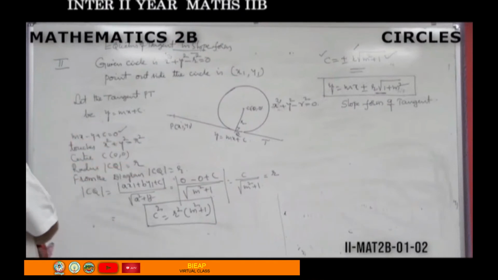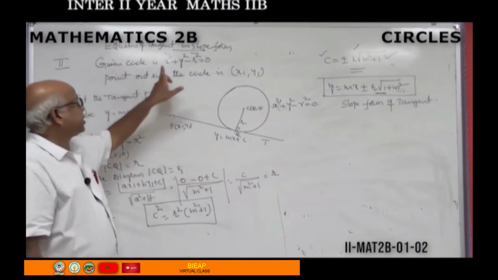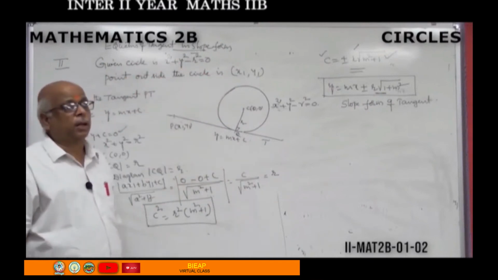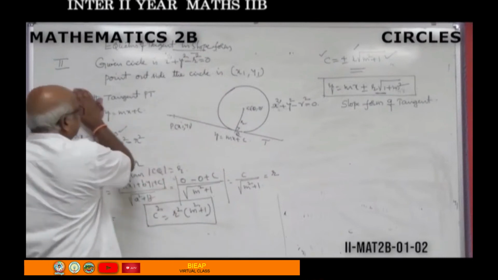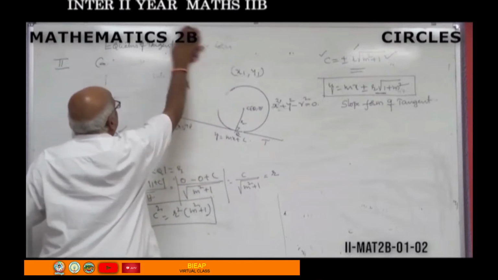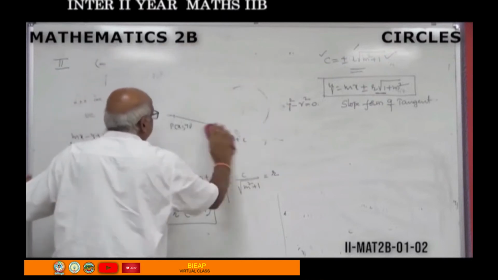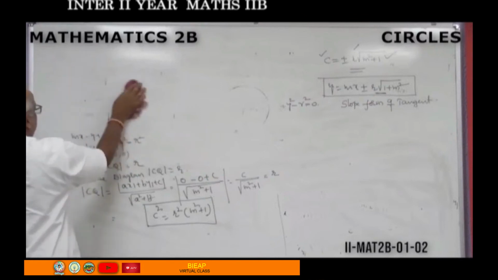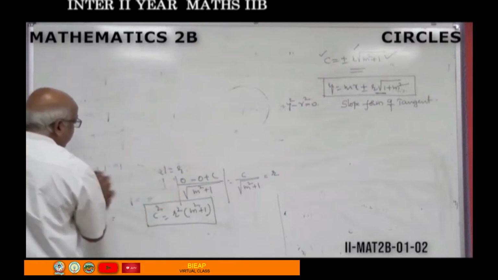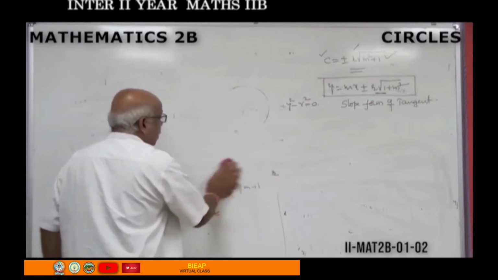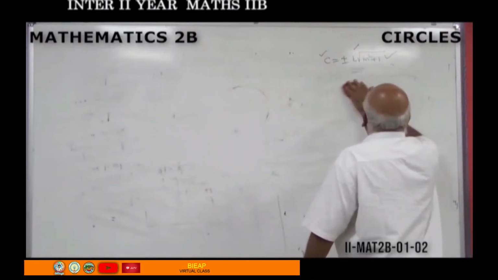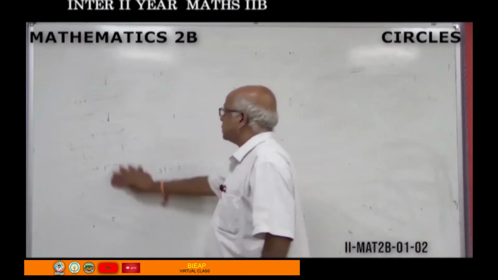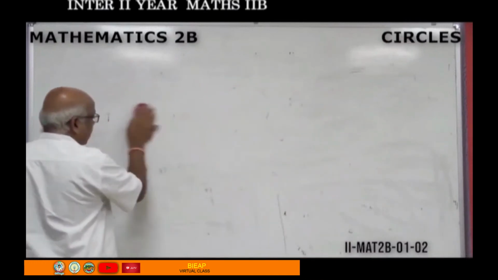So, in the second question, we learned about the equation of tangent to the circle in slope form. Next, based on these two, we shall discuss one or two problems, and one or two problems I will give you as an assignment. Let us take up one problem.